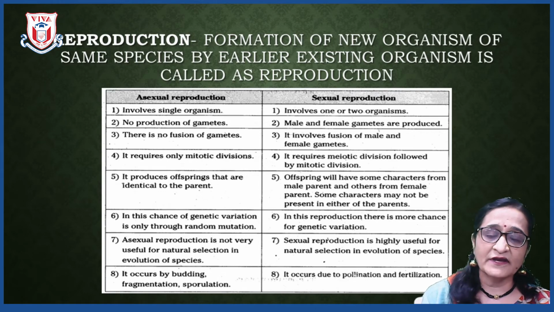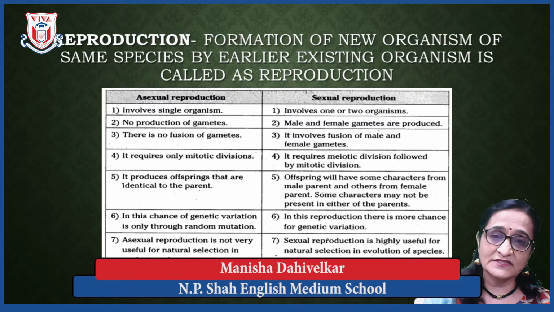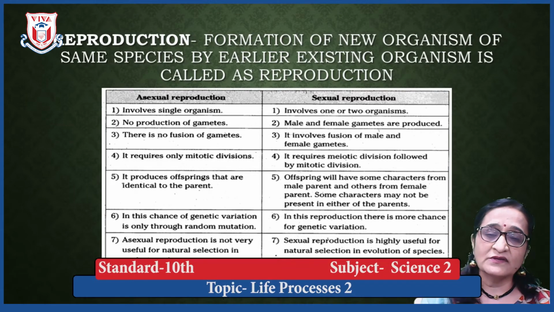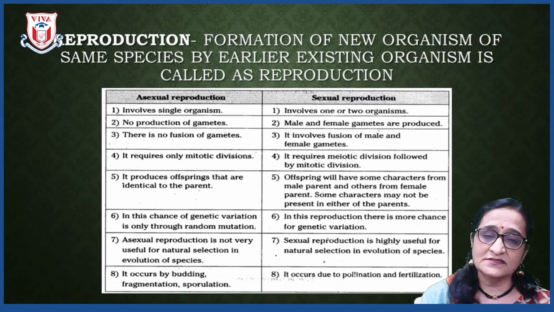And here the cell division is of two types. There is mitotic cell division as well as meiotic cell division, mitosis and meiosis, both types of cell divisions take place in sexual reproduction. In asexual reproduction, since a single parent is involved, there is minor variation, that too due to the inaccuracies which occur during the DNA copy.